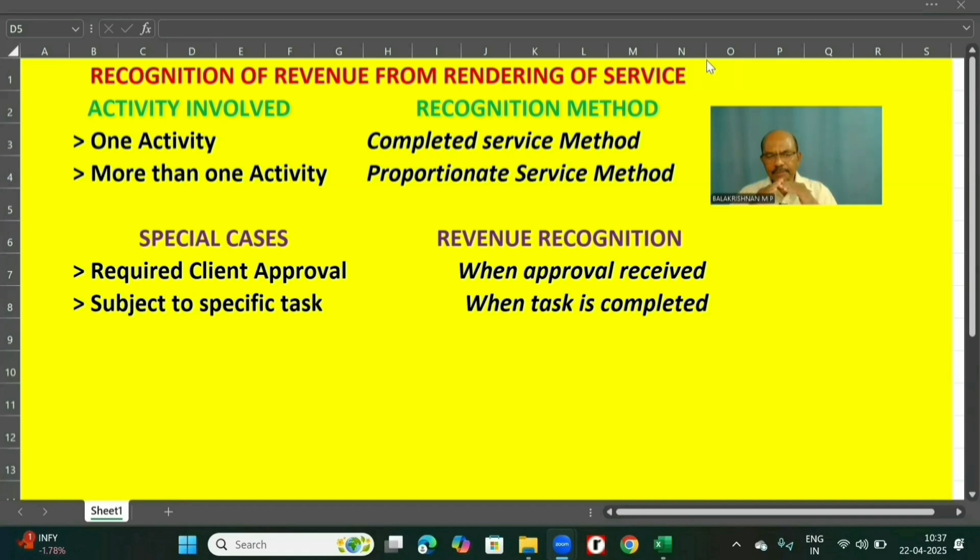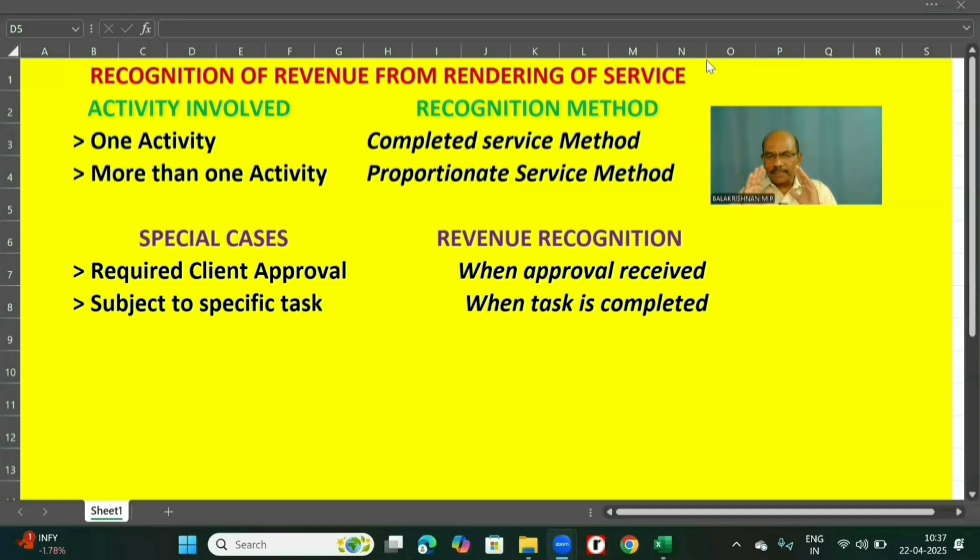In case of a single service, when the service is completed, revenue is recognized straight. This is called the completed service method. However, when it involves more than one service bundled together, proportionately it is considered for recognition.